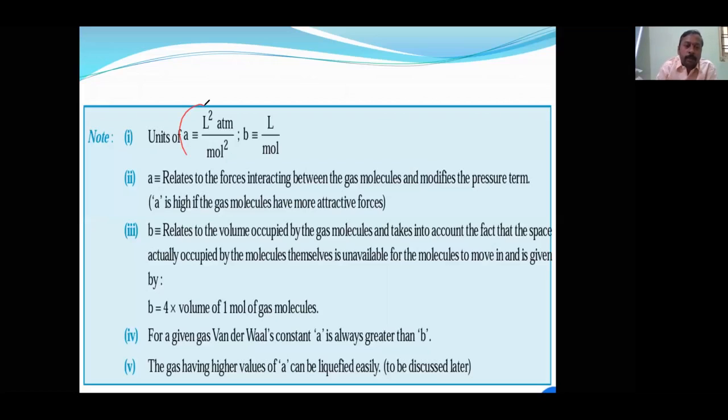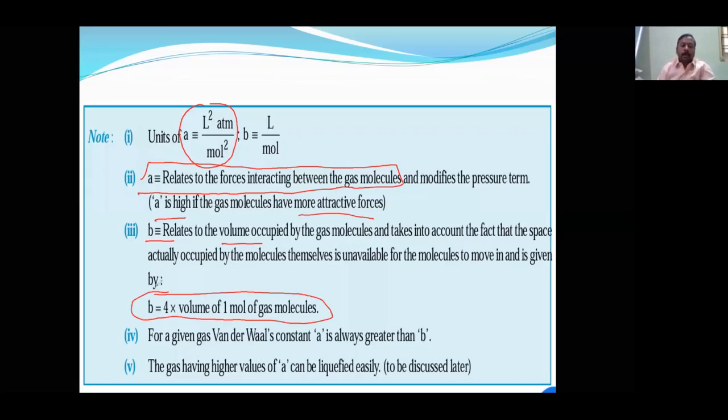The unit of a is liter square atm per mole square, and very important: a is directly proportional to the force of attraction between the gas molecules. The a value is high if molecules are more attractive. And b is directly proportional to the volume occupied, and this is a very important formula, 4 times the volume of the gas molecules. Among the van der Waals gas constants, a is always greater than b. If a is very high, then the gas can be liquefied easily.